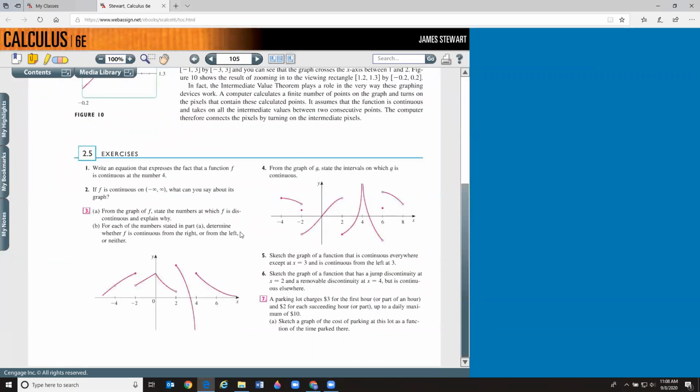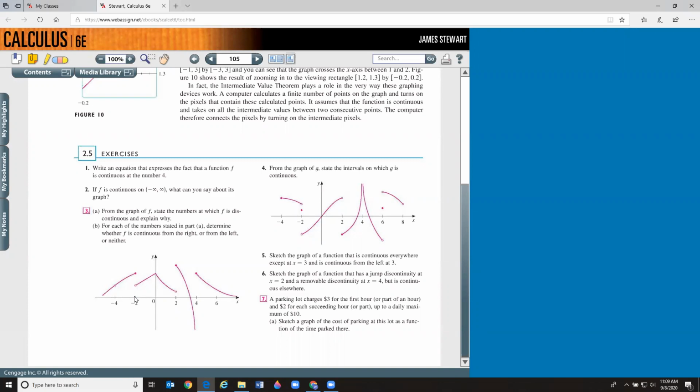Like, for example, problem number 3. From the graph of f, state the numbers at which f is discontinuous, and explain why. Left to right, where do we have discontinuities? At -4, we have a discontinuity. Why? Well, the left-hand limit exists. The right-hand limit exists. They're equal, so therefore the overall limit exists, but the function doesn't exist.